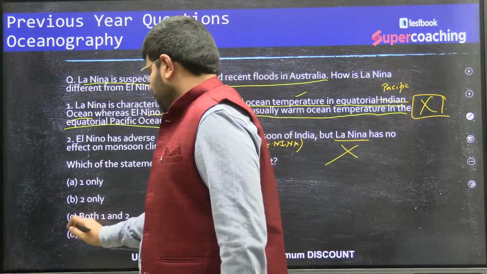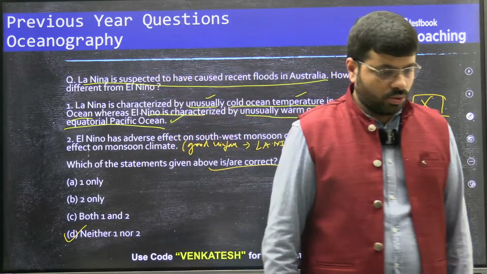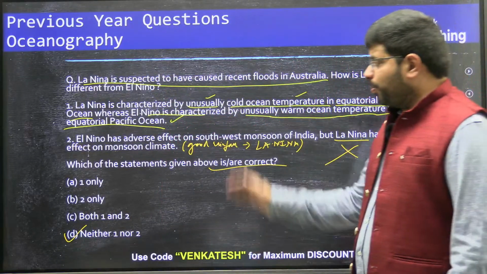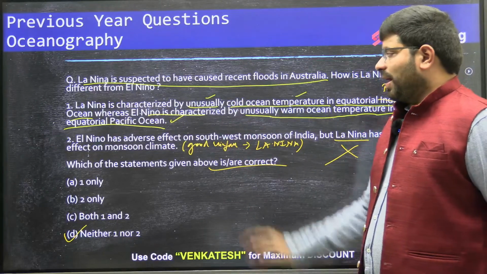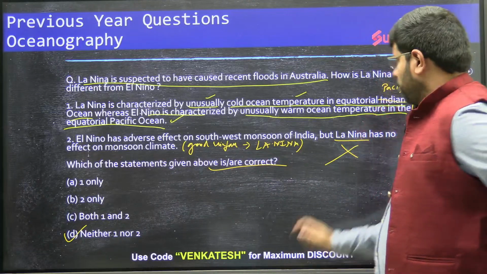So the correct answer is: neither 1 nor 2. In that way, both statements are wrong. El Nino has adverse effect, yes. La Nina, the opposite. We can see that.